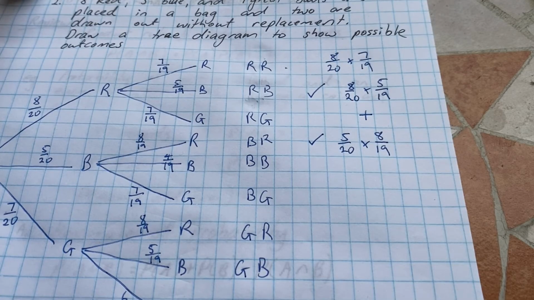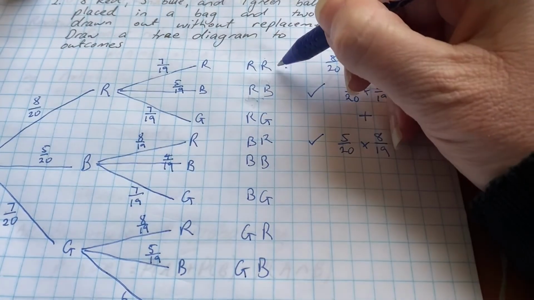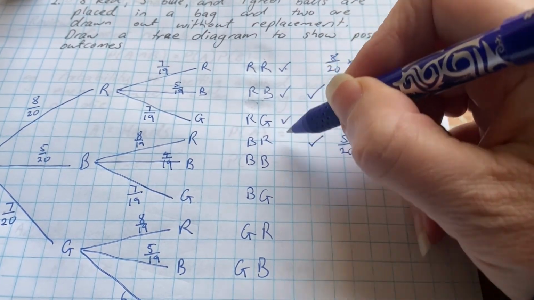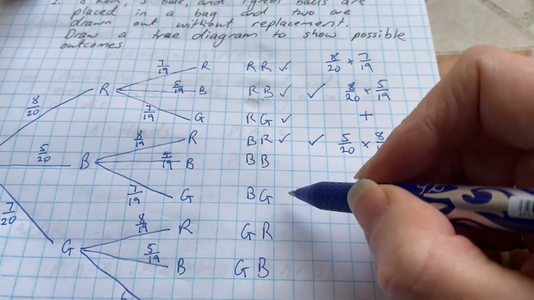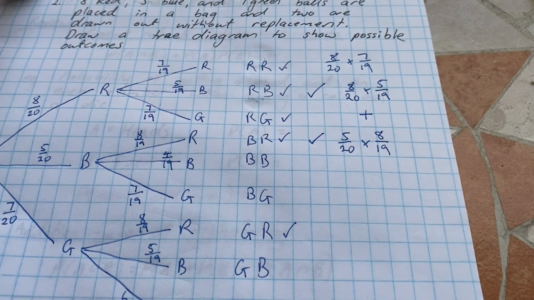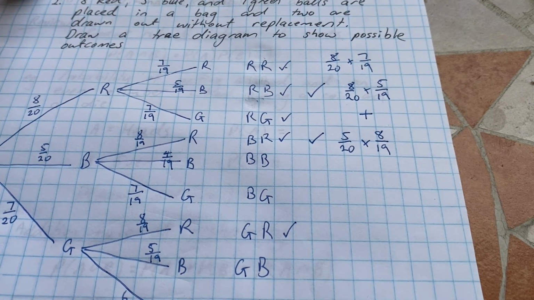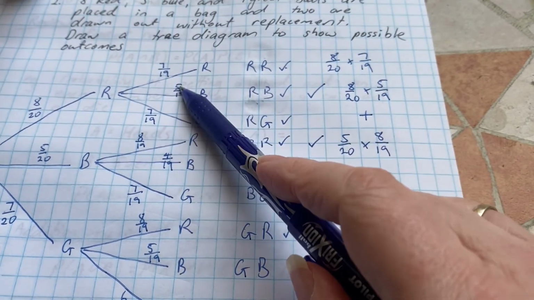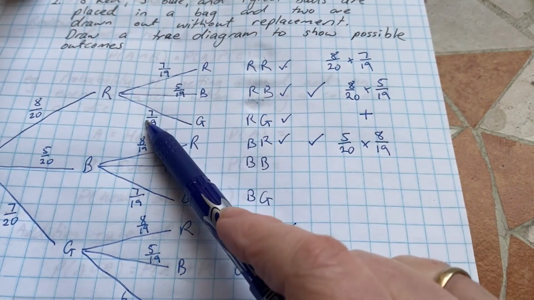At least one red is this one, this one, this one, this one, and that one. So that one's quite annoying really to calculate. Now there are some shortcuts here. Remember these three all add to 1.